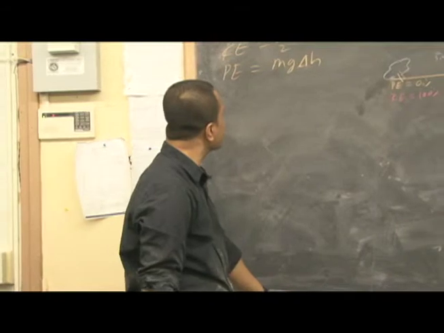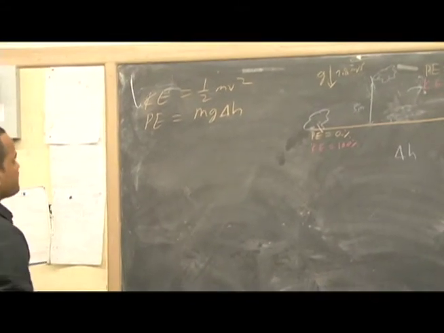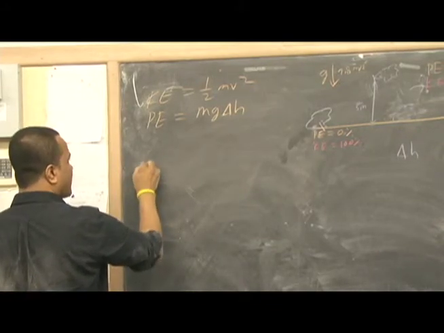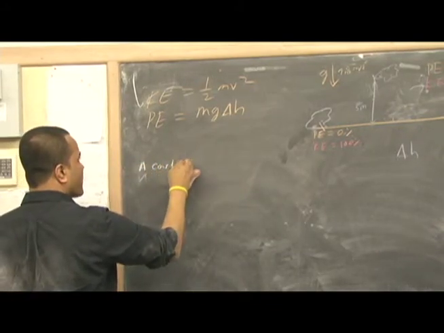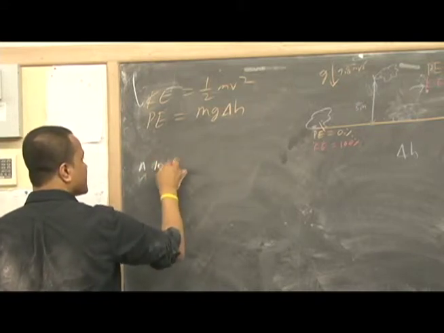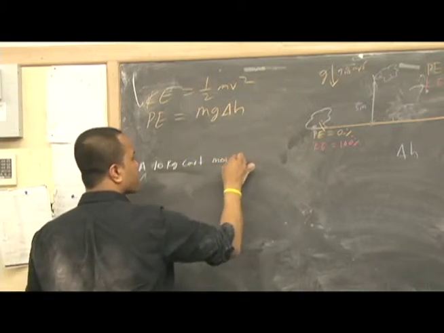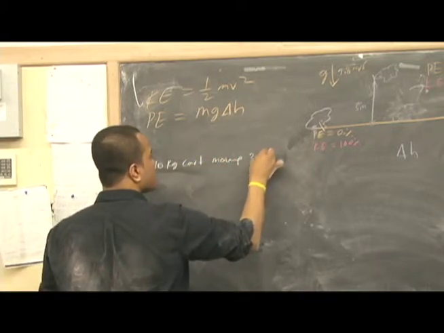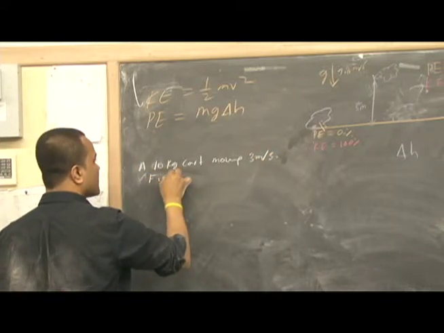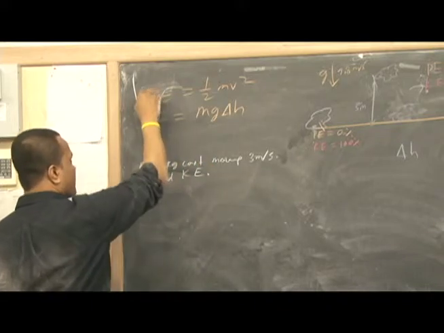Right. So let's do this one first. Let's say a 10 kg cart moving at 3 meters per second. Find the kinetic energy. All right, we are doing this one.